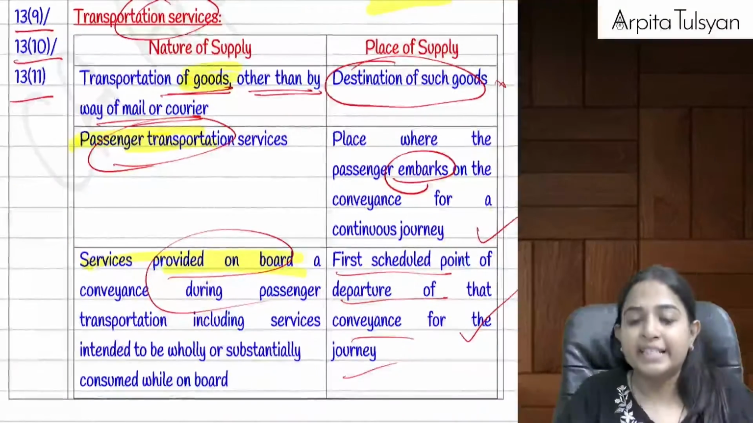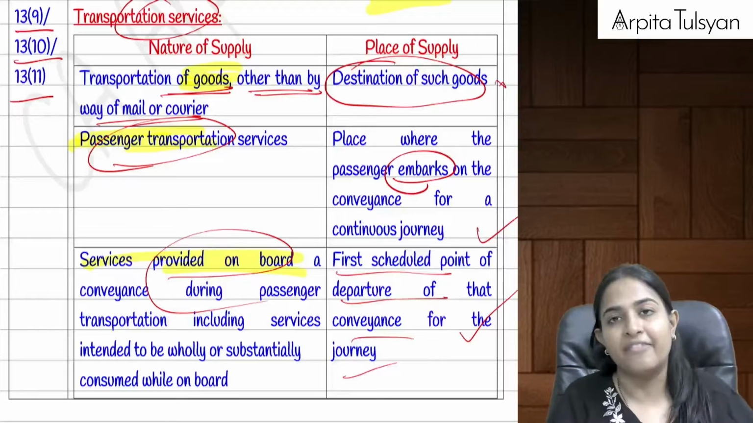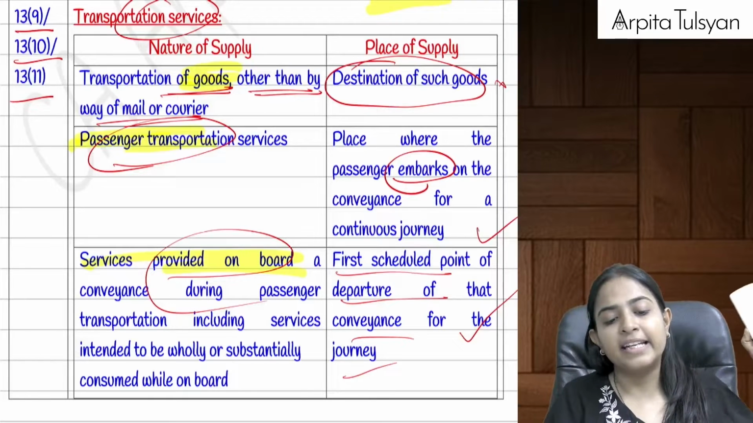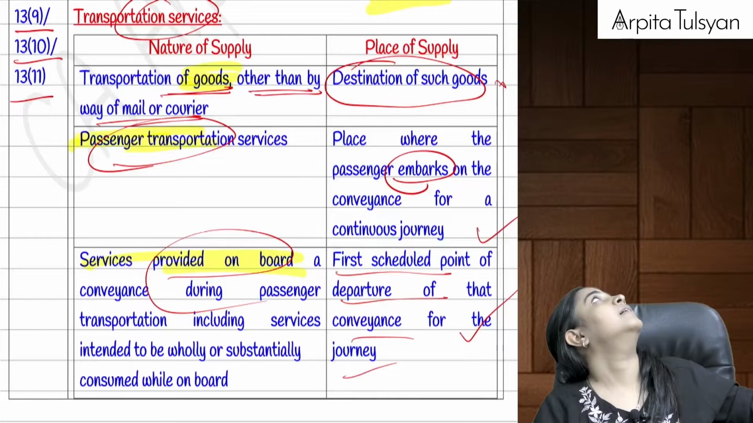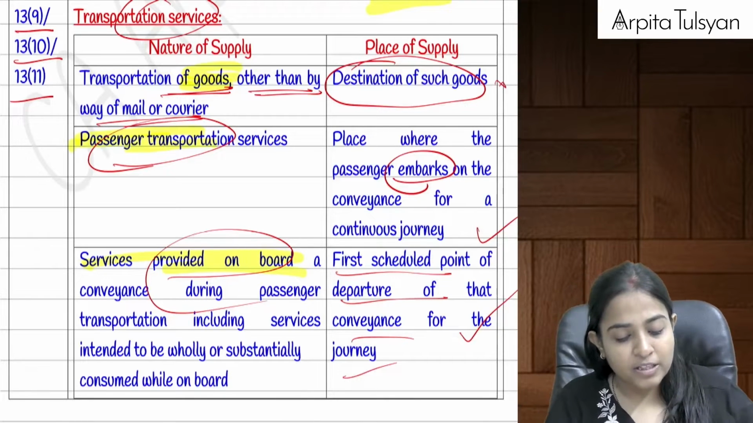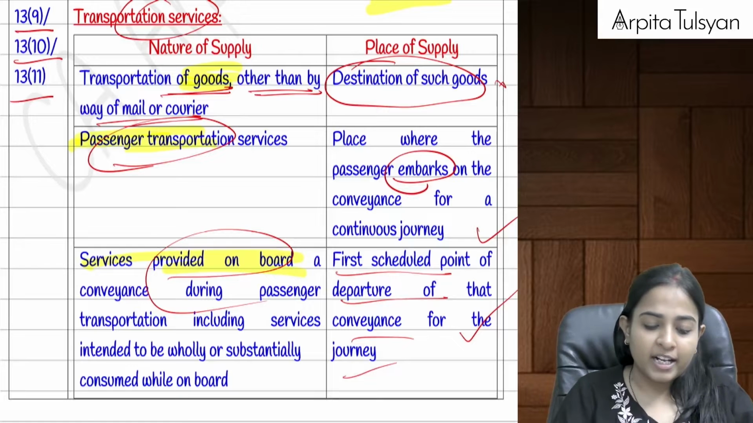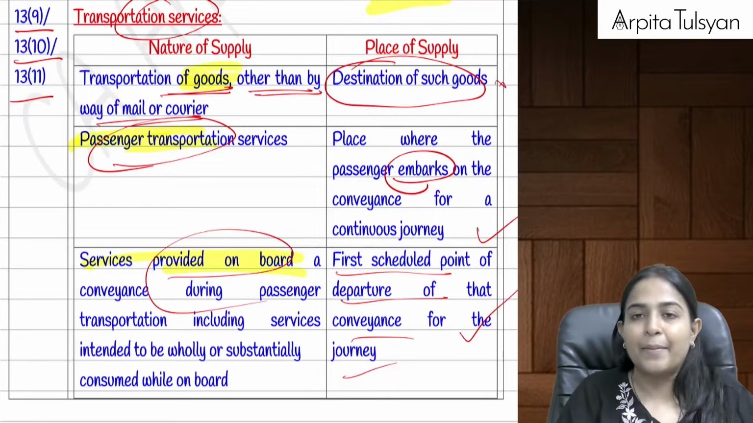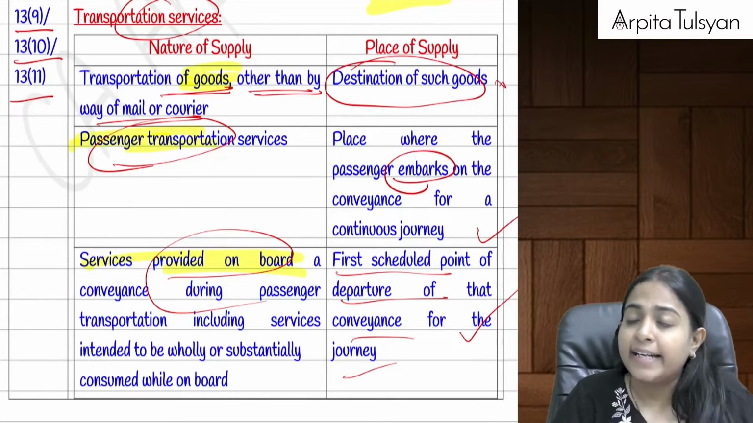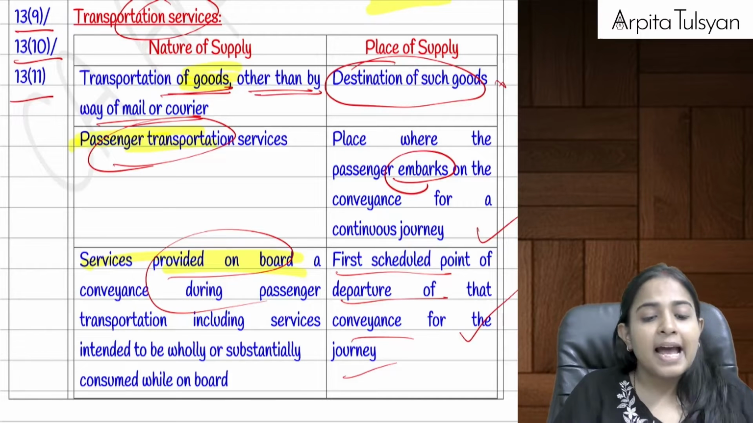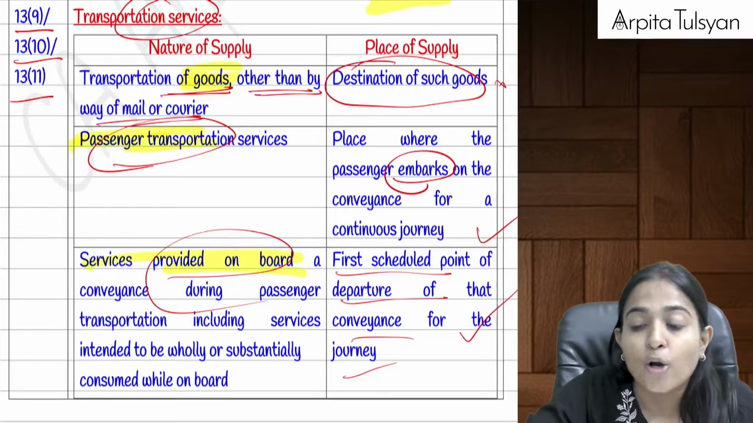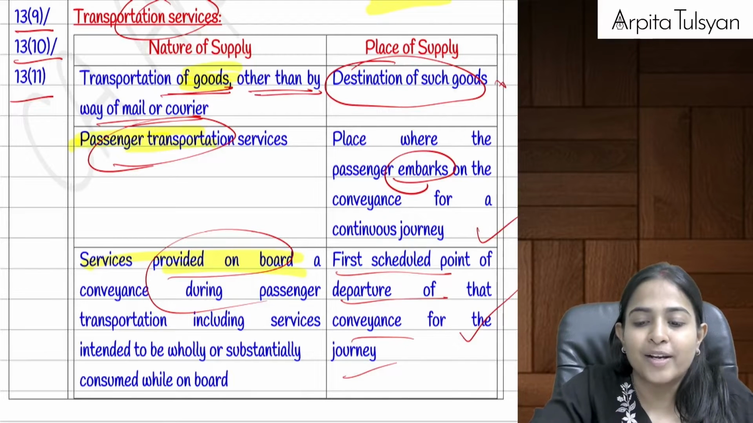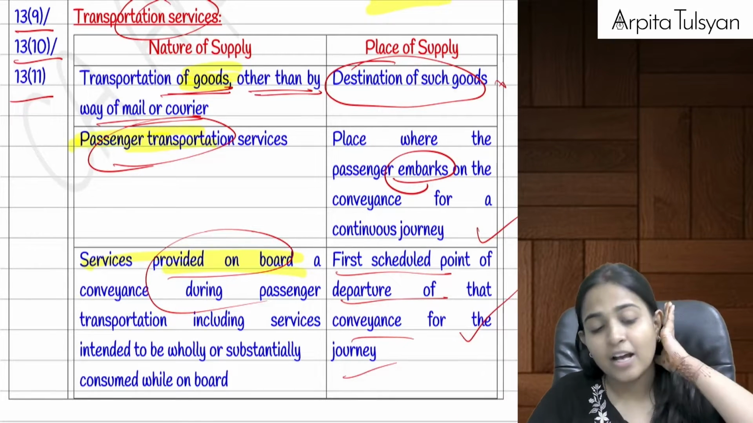Section 13.9, section 13.10 and section 13.11. Three sections. Section 13.9 talks about transportation of goods otherwise than by mail or courier. Section 13.10 talks about passenger transportation service, and section 13.11 talks about services provided on board. Just like goods sold on board, similarly services provided on board.